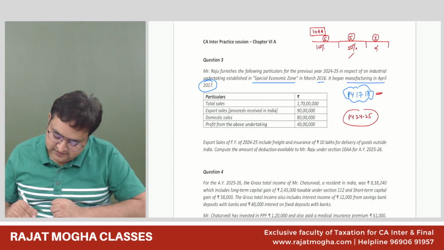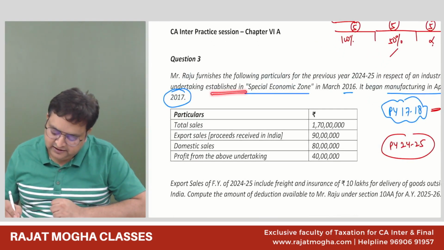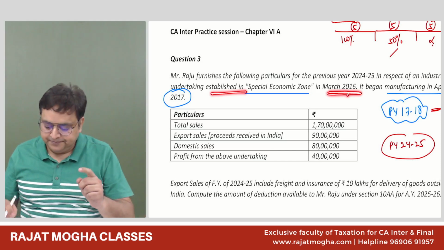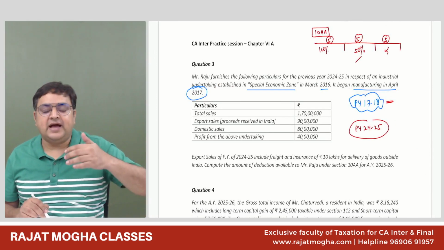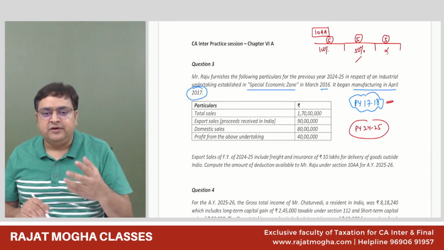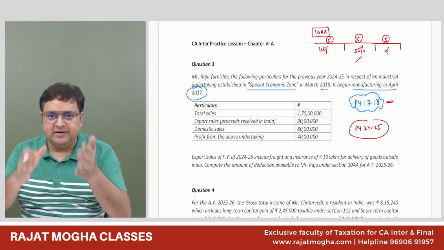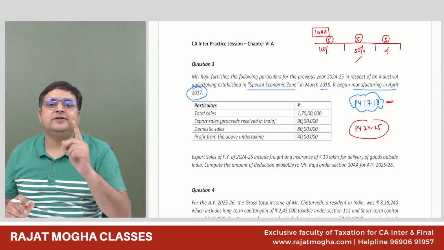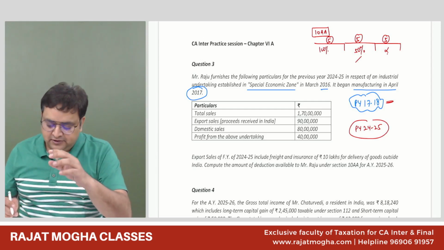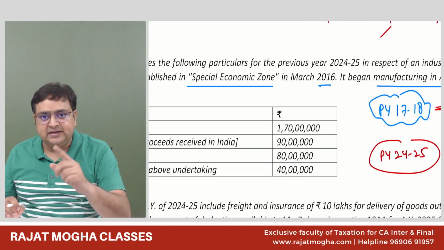He has established his undertaking in March 16, but begun manufacturing in April 17. So whenever you commence your business, that is the first year of your operation.